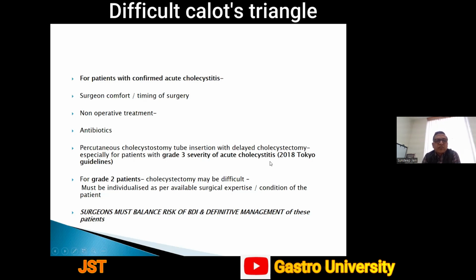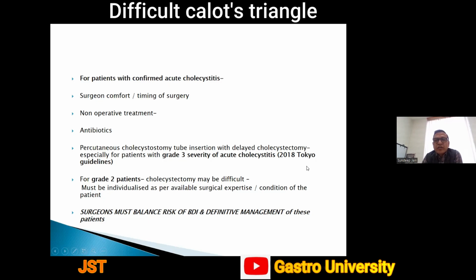These are the Tokyo guidelines for acute cholecystitis, and I recommend all surgeons to have a clear-cut understanding of these Tokyo guidelines, because they help us manage these patients in a much safer way. As a surgeon, as a group, what I have seen is that we are very much reserved about this cholecystostomy procedure, even in difficult cases. And once we start practicing this, both our results will improve and the incidence of bile duct injuries will reduce.